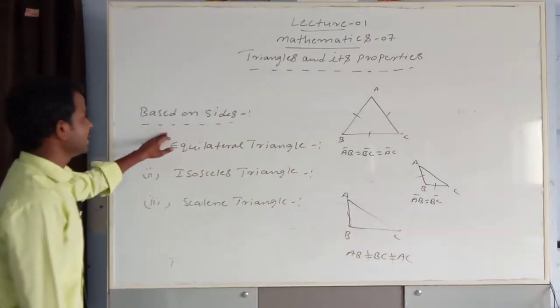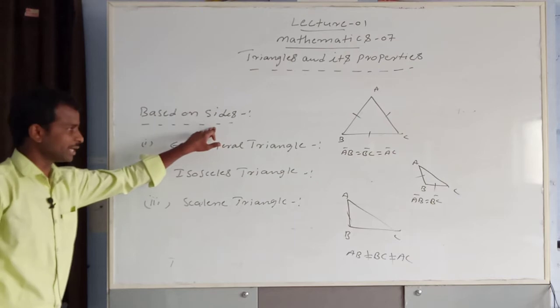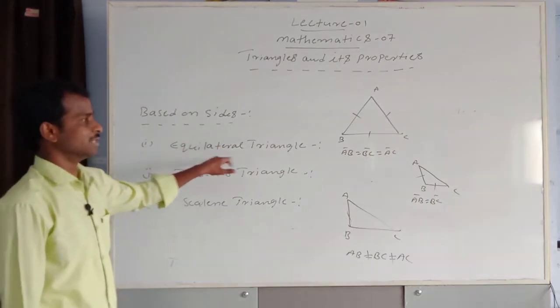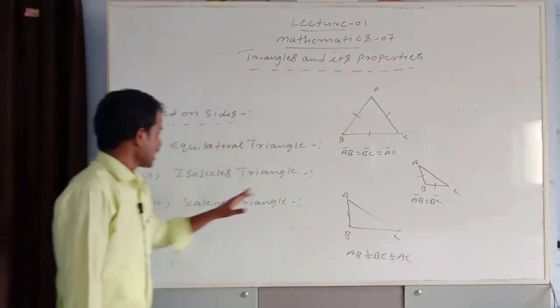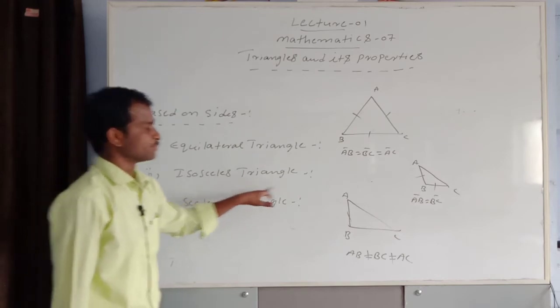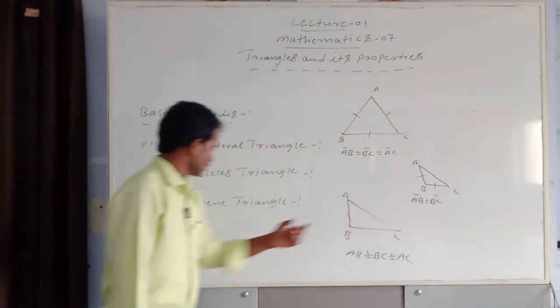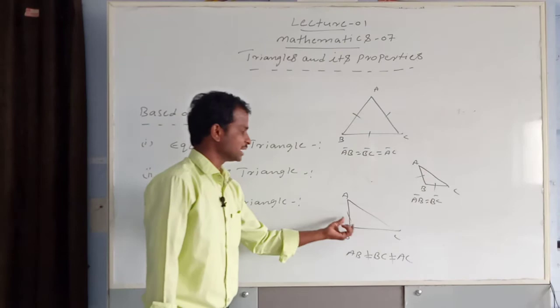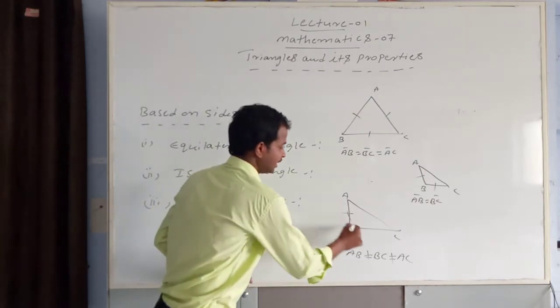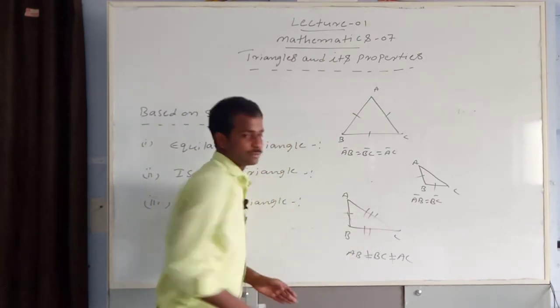See here, based on sides, triangles are three types. First one is equilateral triangle, three sides are equal. Next one isosceles triangle, only two sides are equal. And third one is scalene triangle, three sides are not equal.